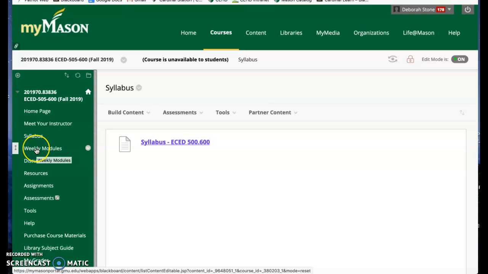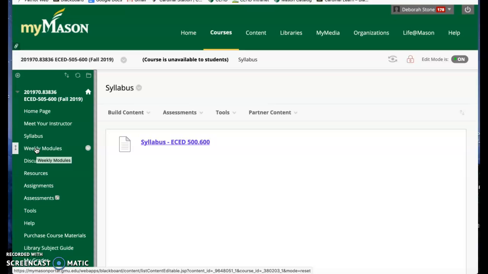Your weekly modules. Now, this is a little bit different. I actually may change this term instead of weekly. This is a course that's structured very differently than the way we usually structure our courses. You can take the full semester to do this, but you have to be registered in the course for at least 4 weeks. And then it's self-paced. It's all a self-paced course.